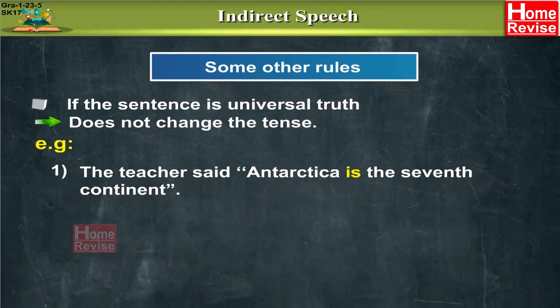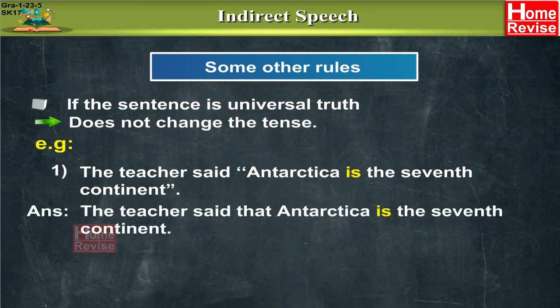So, the indirect speech will be, the teacher said that Antarctica is the seventh continent, because it is always going to remain the seventh continent. What changes have we made in the sentence? We have simply removed the inverted commas and we have inserted the conjunction that.